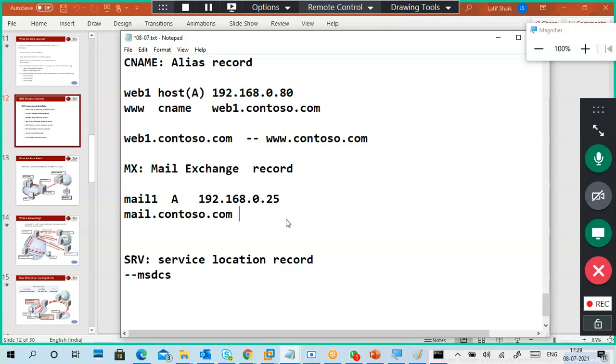Different name or the same name, anything, no problem. So I create an MX and mail1.contoso.com. Based on your request, you are sending an SMTP request plus name, so your mail server understands you're asking for a mail server IP address, then obviously it will give you like this.